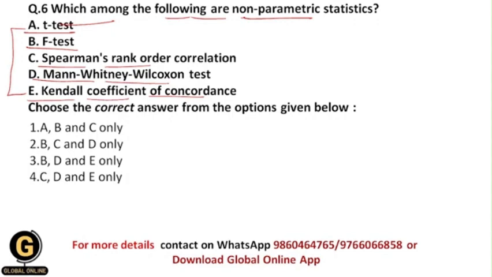Basically, non-parametric tests follow a distribution-free population. So from this list, Spearman's rank order correlation, Mann-Whitney-Wilcoxon test, and Kendall's coefficient of concordance are the types of non-parametric statistics. And t-test and f-test are the parametric tests. Okay, so now let us see exactly what these are.